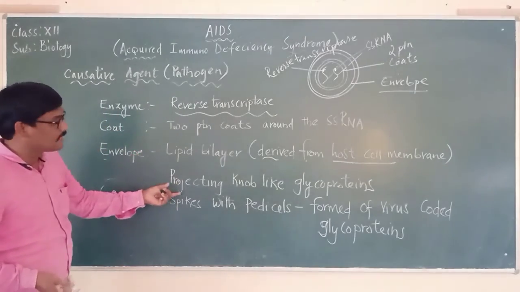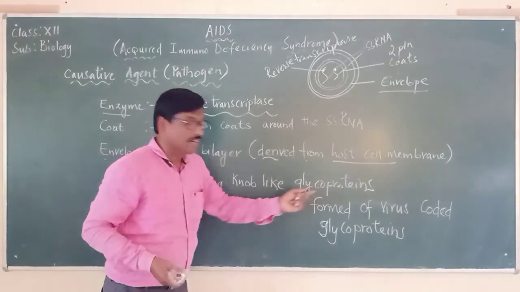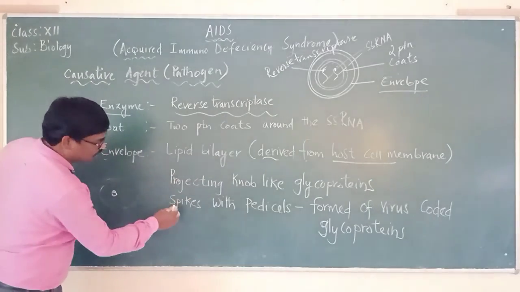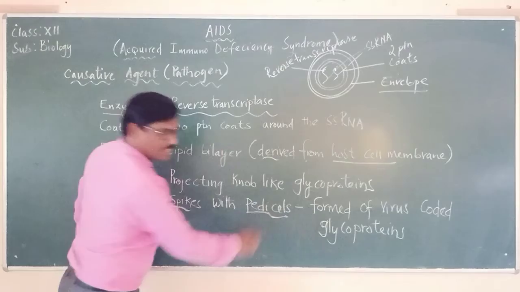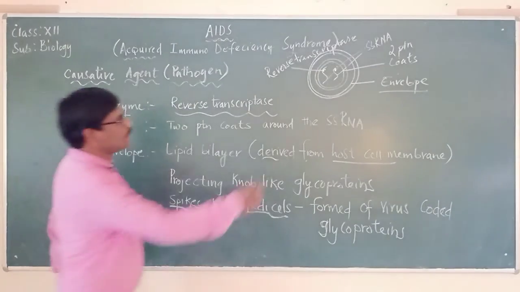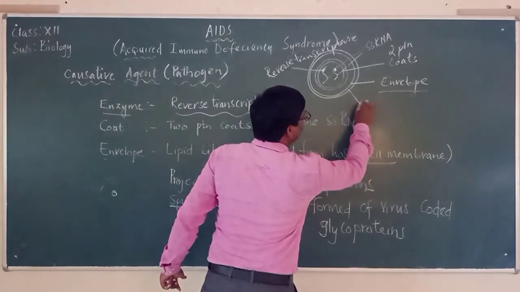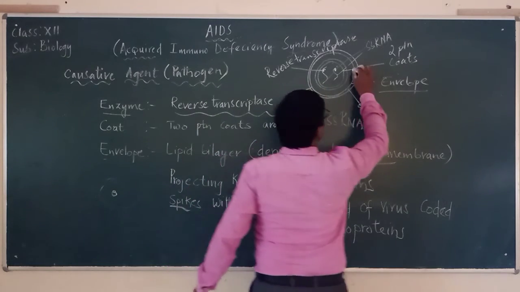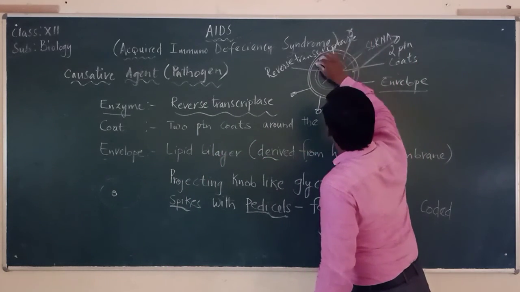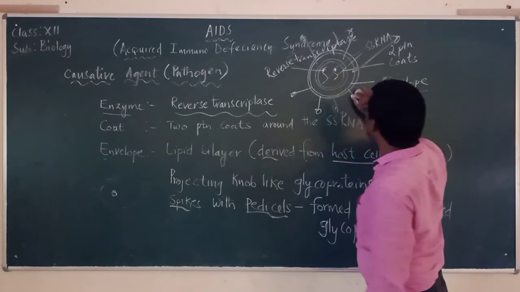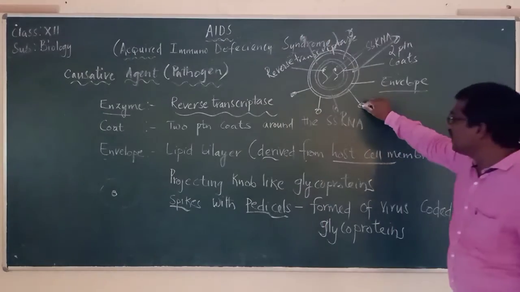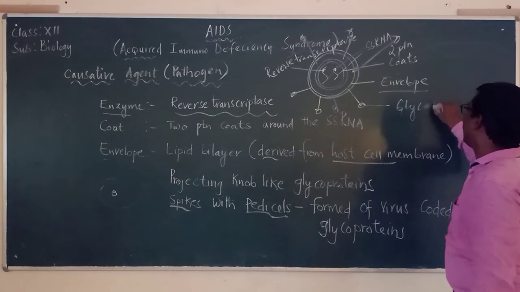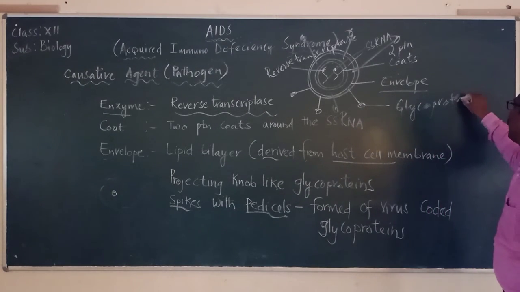And in the same way, it has projecting knob-like glycoproteins called spikes with pedicels, which will be present throughout its body like this. Let us say these are the pedicels and these are the spikes. So like this it will be showing. And these spikes with pedicels are made up of glycoproteins.